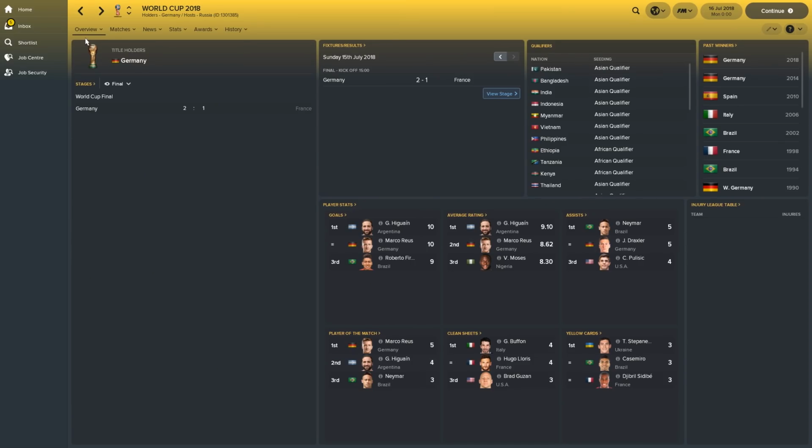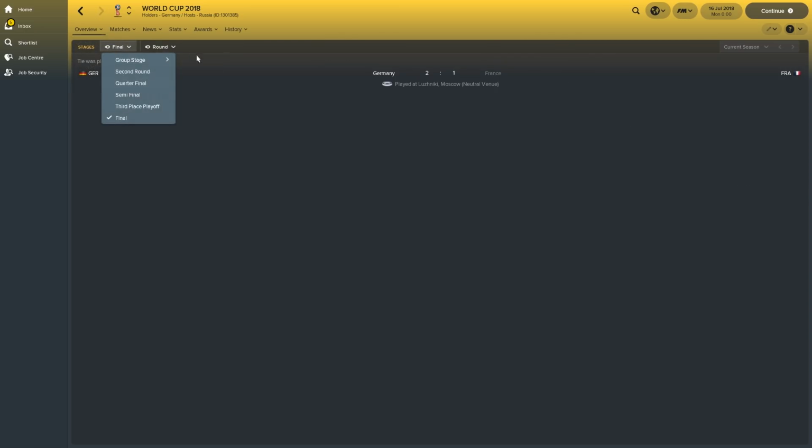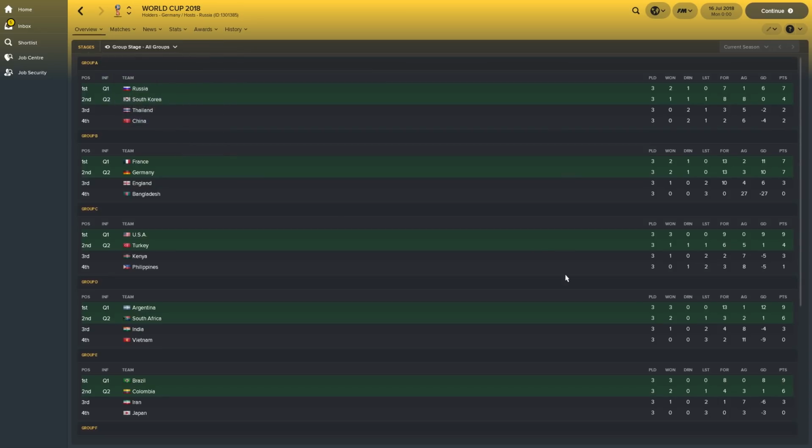But have there been any shocks this time? I really hope so. I want to see some shocks. It's been a little bit predictable. We've seen Tanzania go through. But once again, Russia and South Korea go through from Group A. China did get a draw against Russia, though. And Thailand drew against South Korea 3-3. But it wasn't enough in the end.